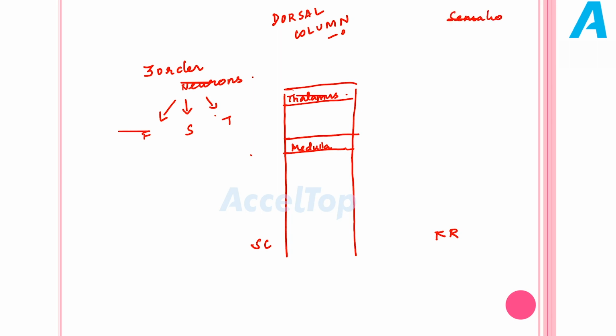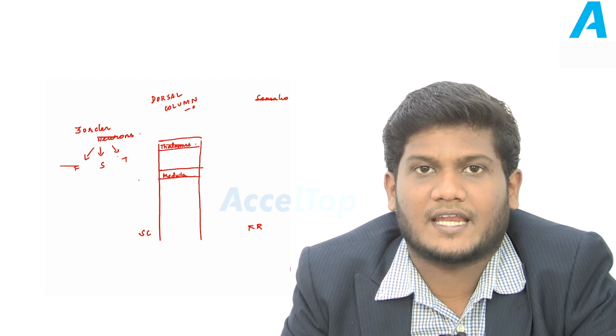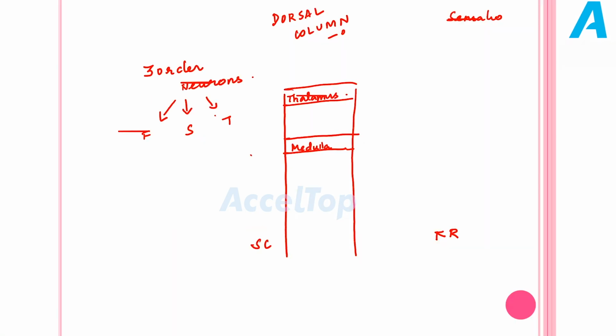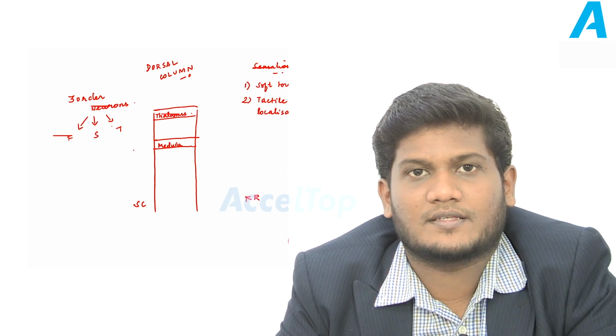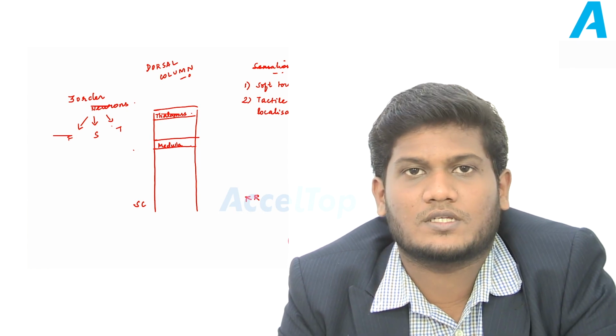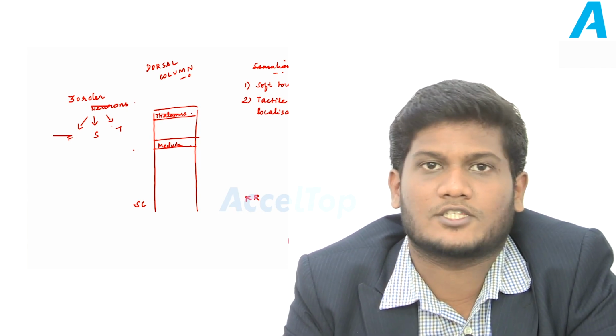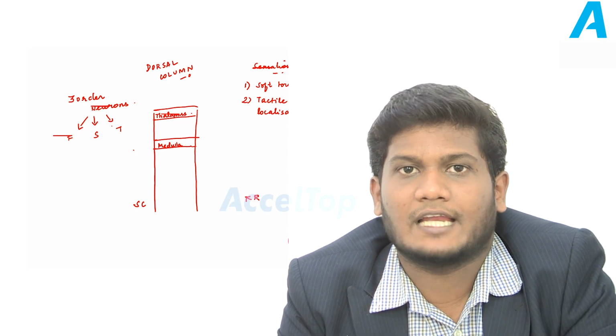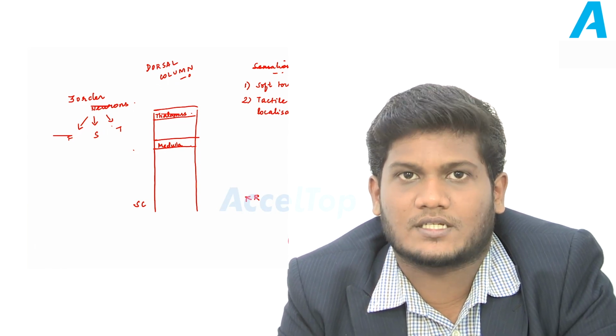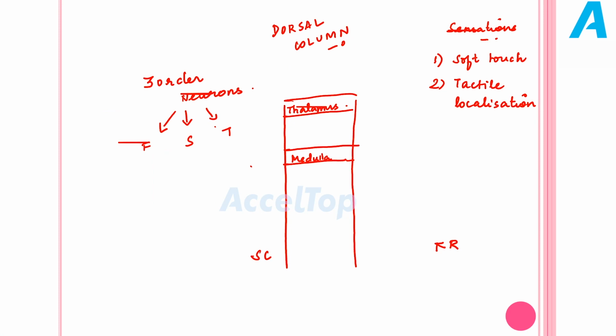Before entering into the pathway, we will see what are the sensations carried by dorsal column. Dorsal column carries a lot of sensations. It is one of the major ascending tracts. The first sensation is soft touch. The next one is tactile localization. What is tactile localization? Tactile means touch. So we are able to localize where we are experiencing the sensation of touch. For example, if someone is touching you somewhere, you will be able to say he is touching me here and there. So the ability to localize the touch is called tactile localization, which is carried by our dorsal column.